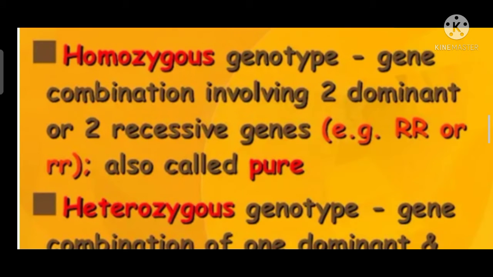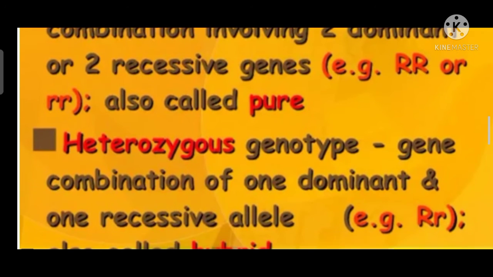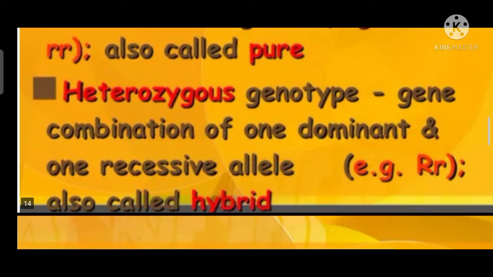A homozygous genotype is a gene combination involving two dominant or two recessive genes. Example, double capital R or double small r, also called pure. A heterozygous genotype is a gene combination of one dominant and one recessive allele. Example, a single capital R and a single small r, also called hybrid.